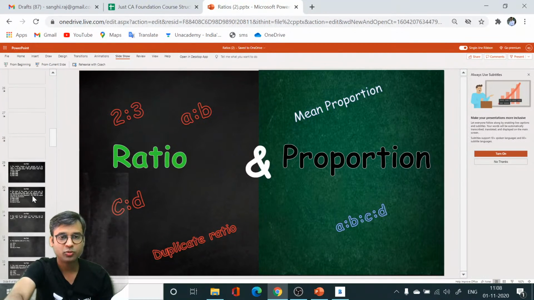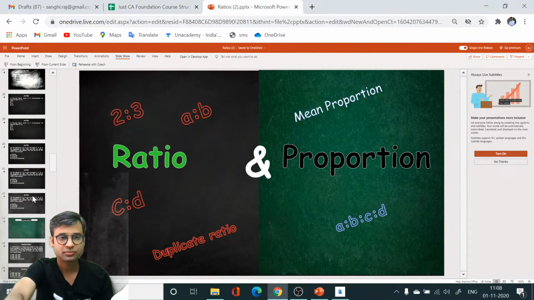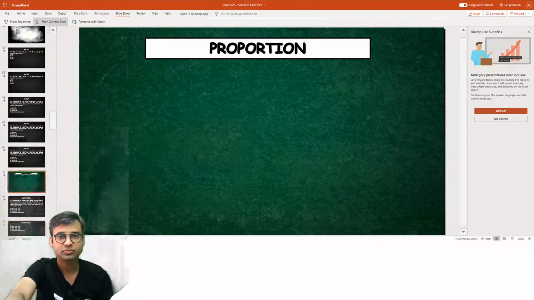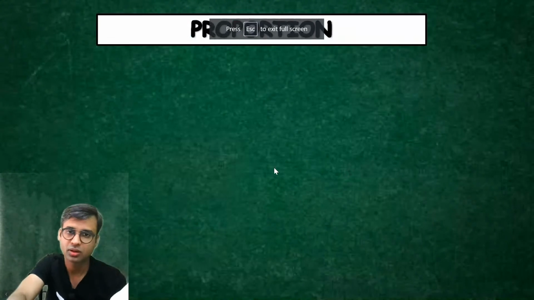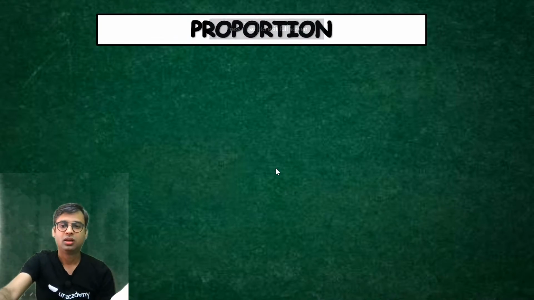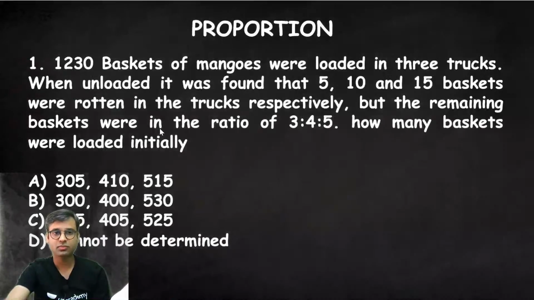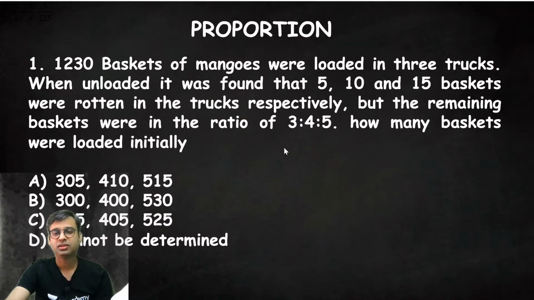We will quickly jump to proportions. In proportion, we can compare quantities of different kinds. Say we can compare kgs with liters.